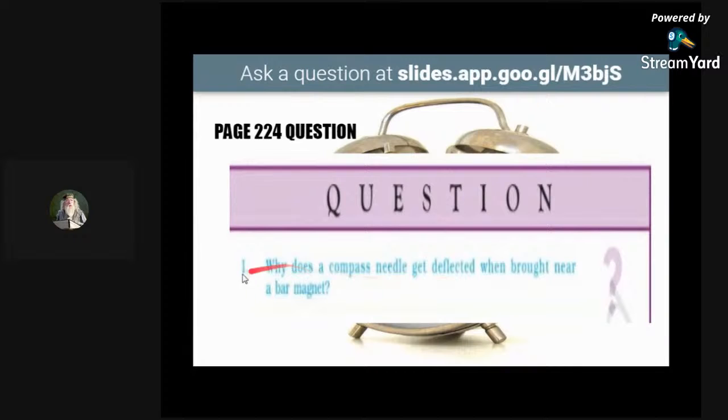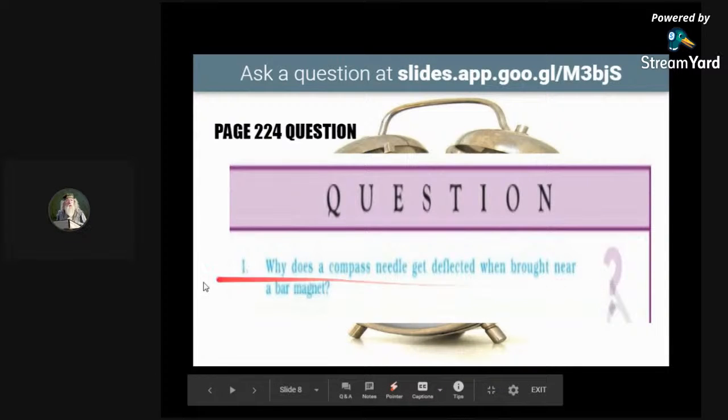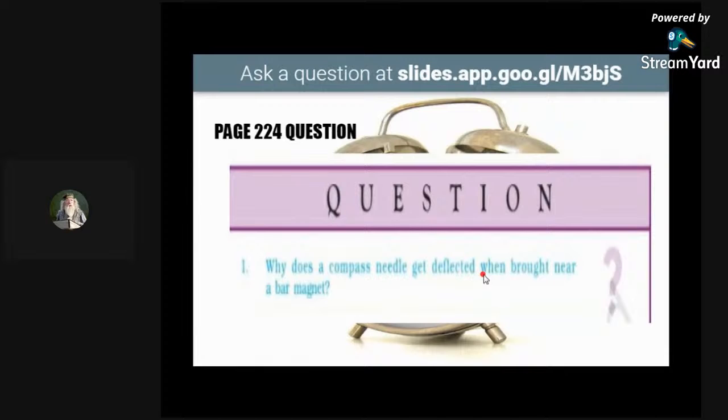So why does a compass needle get deflected when brought near a bar magnet? Write in the chat if you know the answer. I'm waiting for the answer.